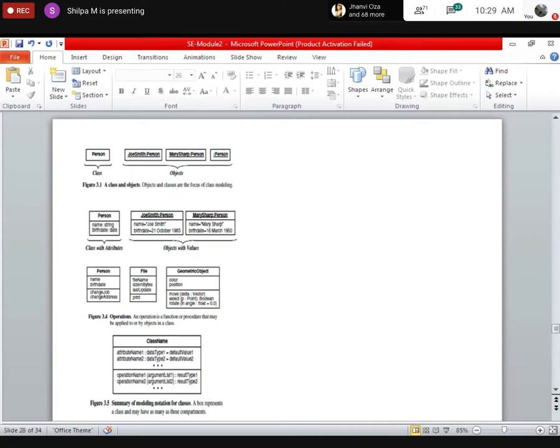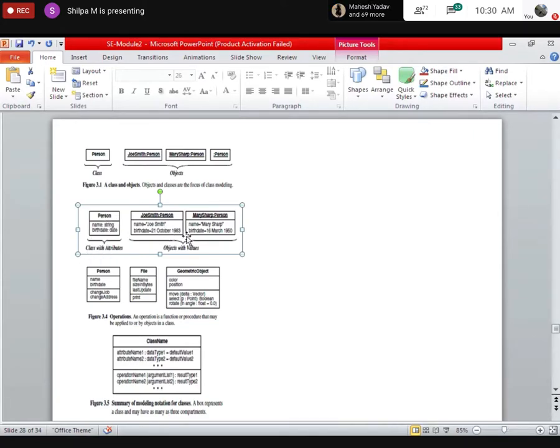See, how do I represent classes? The classes are given by this kind of a rectangle. On the top, I have the name of the class. I am talking about this picture here, wherein I have a class by name person. The class has two attributes, or properties. One is the name and the other is the birth date. The name is of type string and the birth date is of type date. So this is the class with attributes.